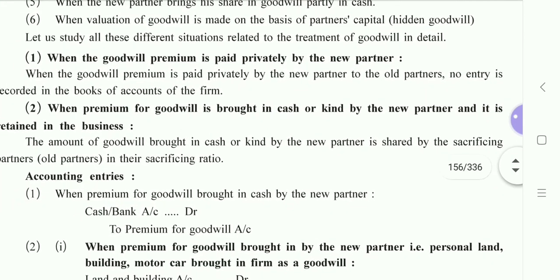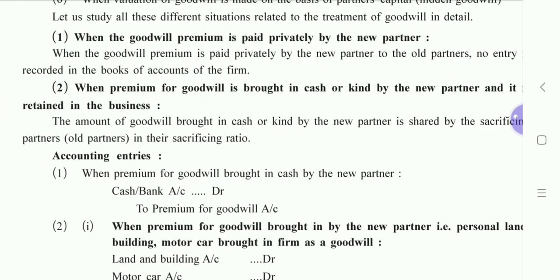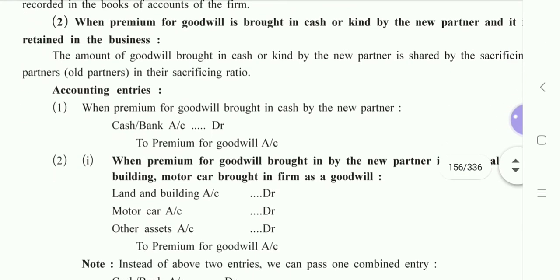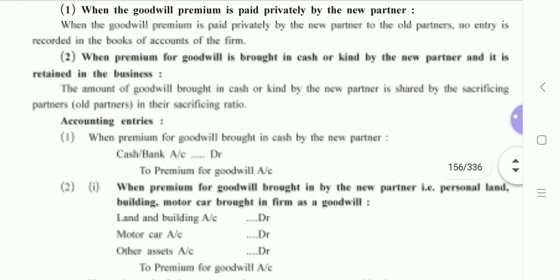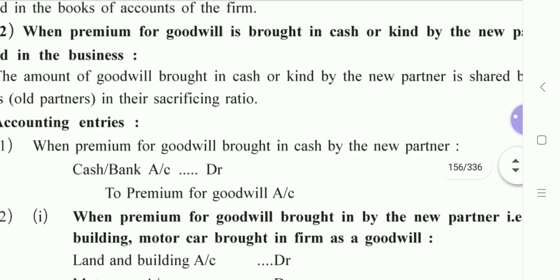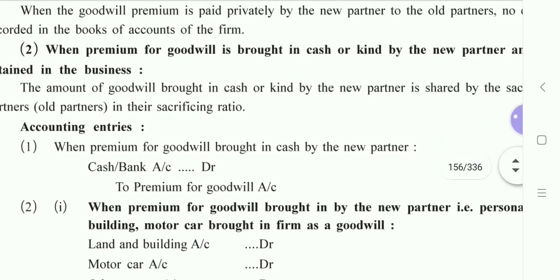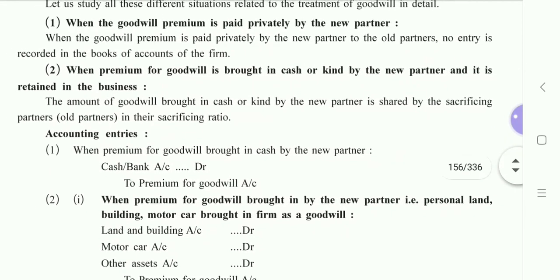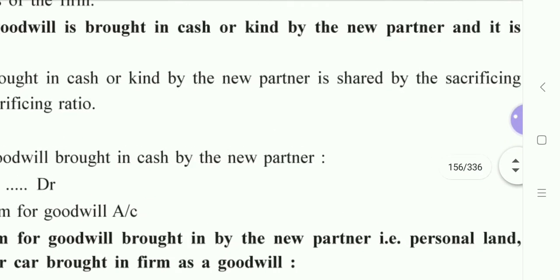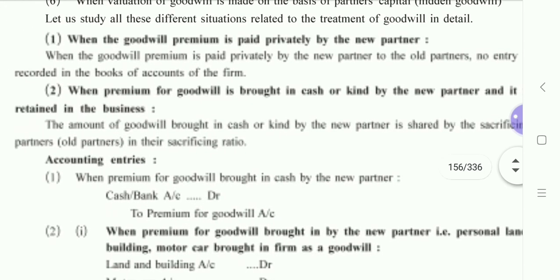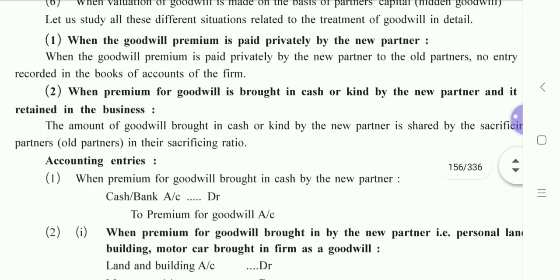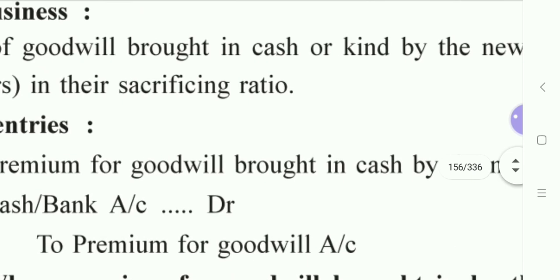And it is retained in the business. So let us see the first journal entry. Before that, they say that the amount of goodwill brought in cash or kind by new partner is shared by the sacrificing partners, that is old partners, in their sacrificing ratio.